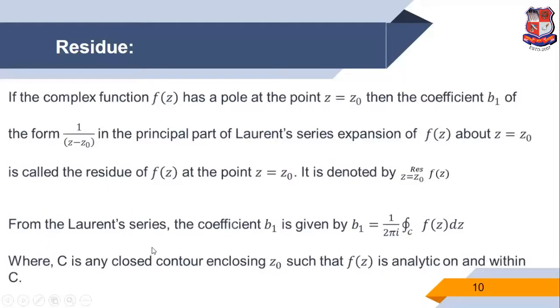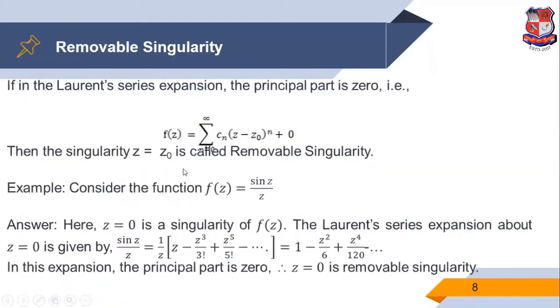From the Laurent series, the coefficient b1 is given by b1 is equal to 1 upon 2 pi i times the integration over the curve C of f of z dz, where C is any closed contour enclosing z0 such that f of z is analytic on and within the curve C. So the residue means the coefficient b1 of 1 upon z minus z0.